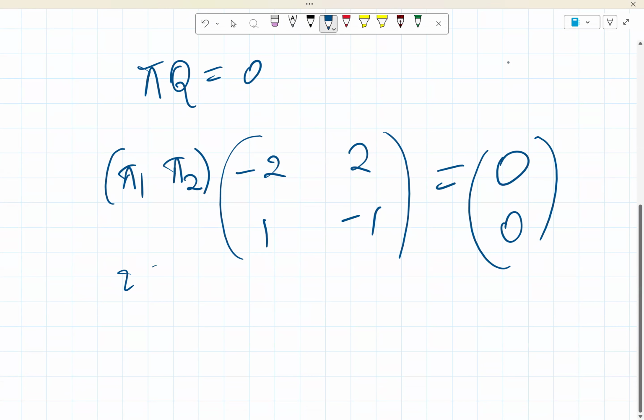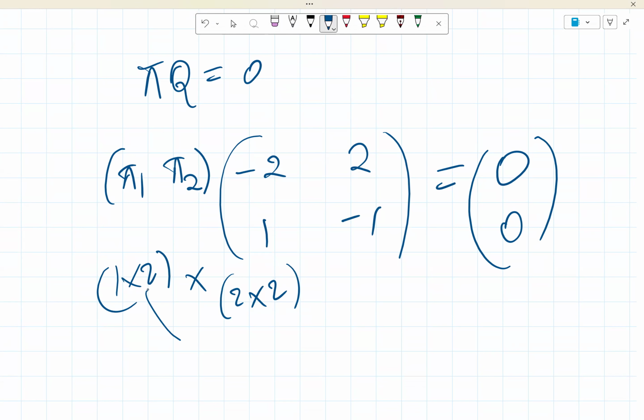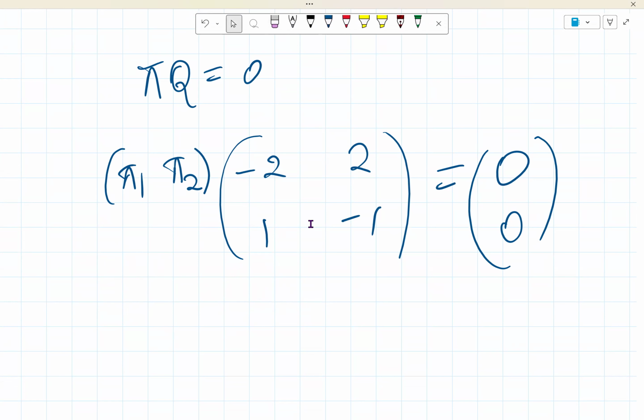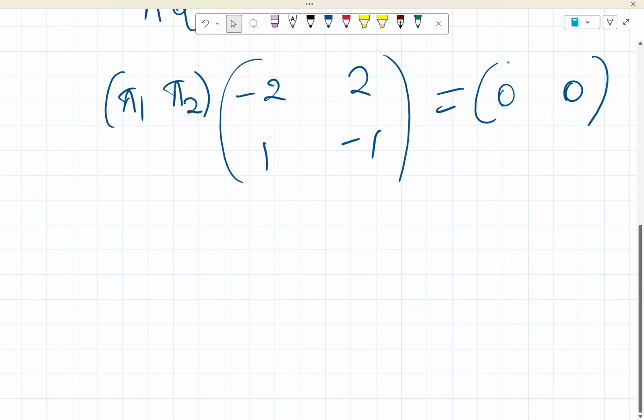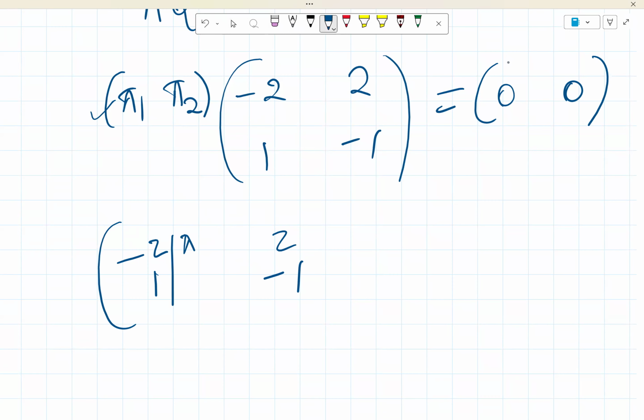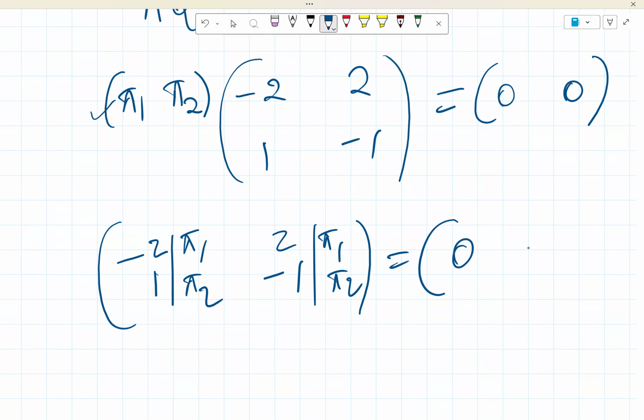What are we going to get? This is a 1 by 2 matrix multiplied by a 2 by 2 matrix, so it's going to give us a 1 by 2 matrix still. That means this is going to be 0, 0. Now with this in place, you just write each one: -2, 2 and 1, -1. Then you put pi 1, pi 2 over this, and all of that is equal to 0, 0.